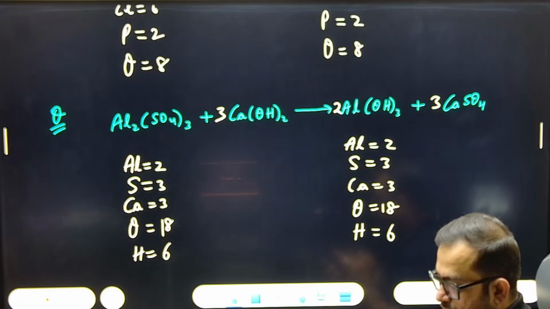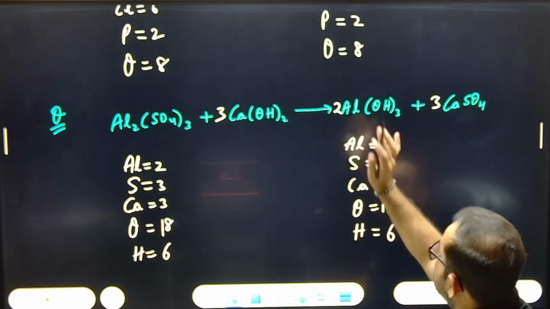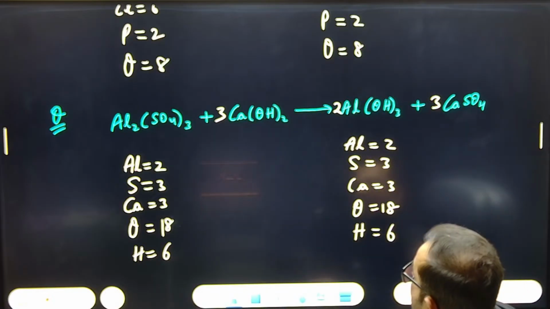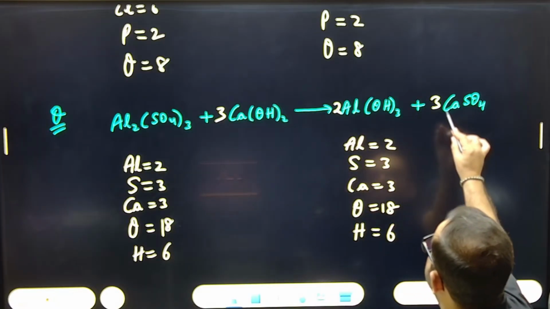First thing. How many aluminums are there? So 2 aluminums are there. Okay. How many calciums are there? Calcium. So 3 calcium. Okay. How many sulfur are there? Check. Sulfur here it is 3. SO4 whole thrice would mean 3 sulfur. Here it is 3 into 1 sulfur.